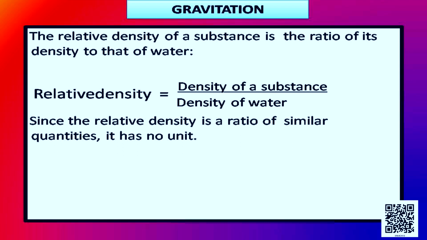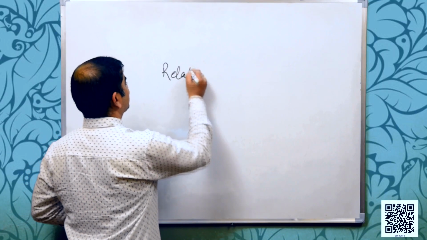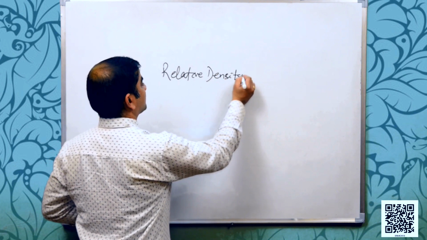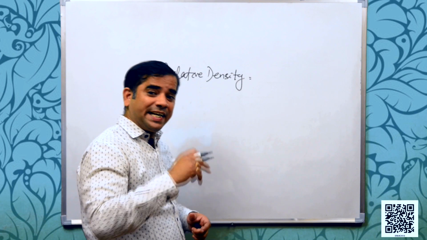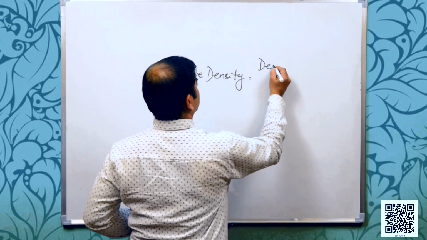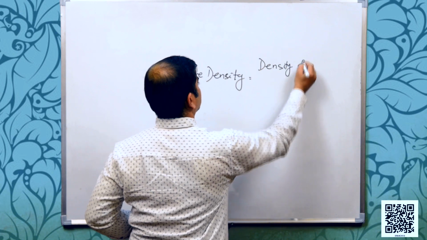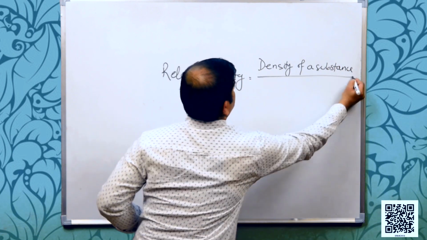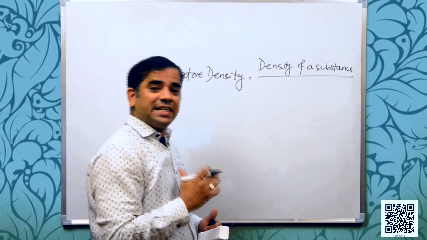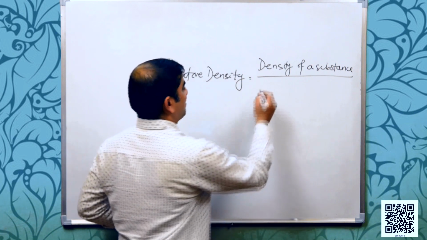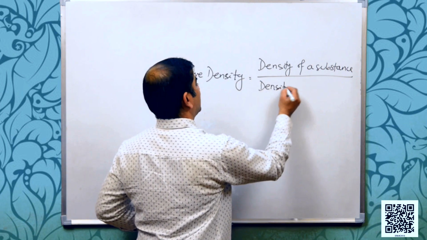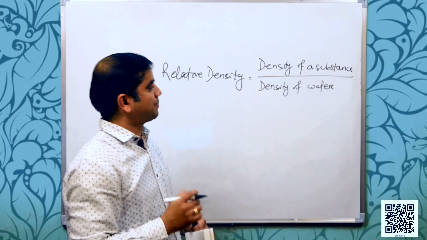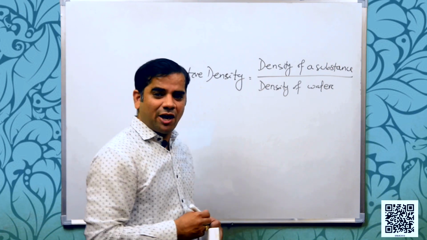So, relative density is equal to density of a substance divided by density of water, or we can say density of a substance in comparison with density of water.